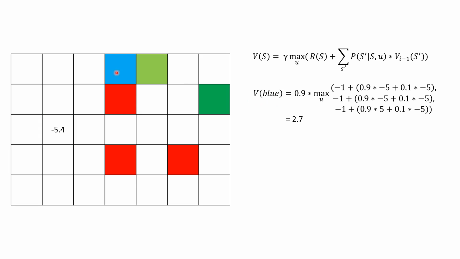Now let's do the same calculations for another state. In this case, we only have 3 values we take the maximum across, because we can't go up. We can only go down, left, and right. For going down, we do -1 plus 0.9, which is the transition probability of going down, times the value of this red square, which is -5, plus 0.1 times the value of staying in our current state, which is also -5. We do the same thing for left, but for right, we do -1 plus 0.9 times 5, because as we said before, the value of being in the terminal state is the actual reward for that state, which is 5, plus 0.1 times -5, which is what we get if we stay in our current state. If we take the maximum and then multiply by 0.9, we get that the value for this state is 2.7.